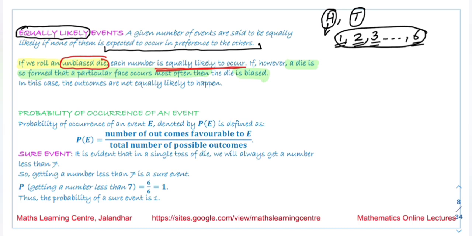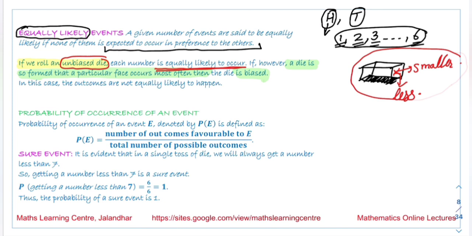Suppose in place of the cuboid we make it in this form, so that one of its faces is larger than all other faces, or we make one face smaller than all other faces, then the chances that this face will come downward are less. When one particular face has more chances of coming up or down, that kind of die is called the biased die.